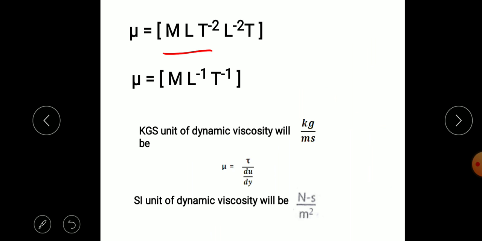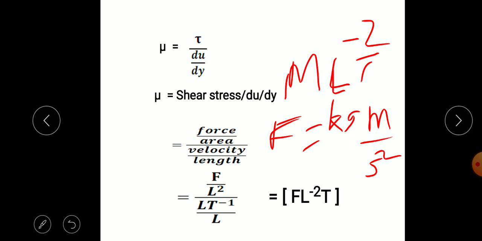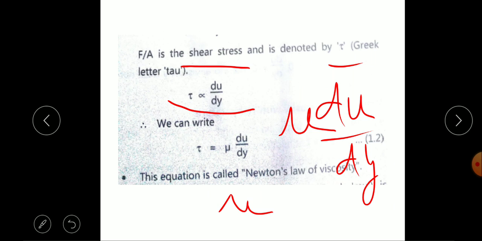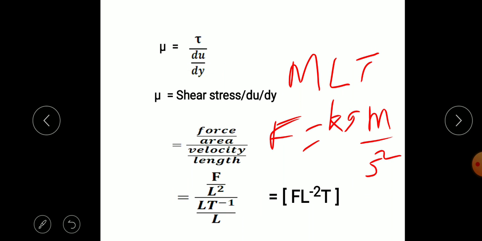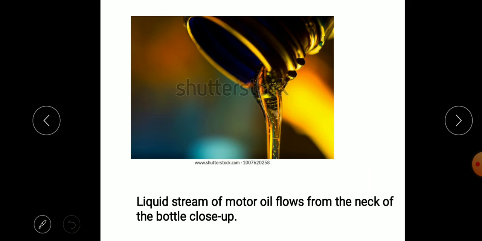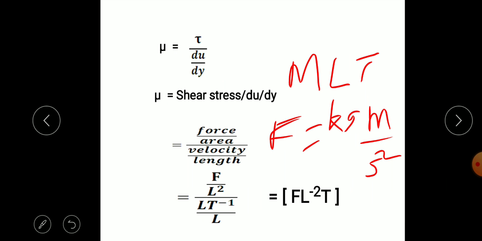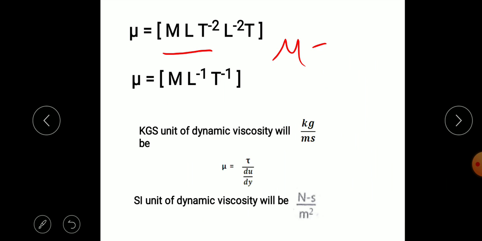For viscosity, mu is equal to F L raised to minus 2 T. We put F is equal to M L T raised to minus 2.